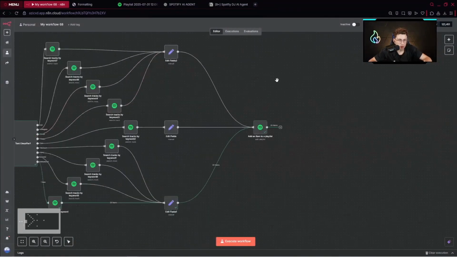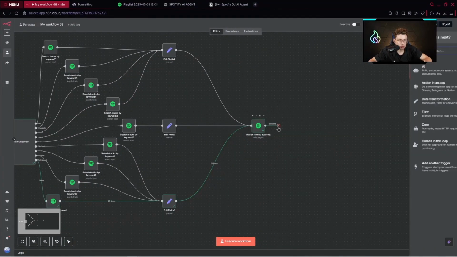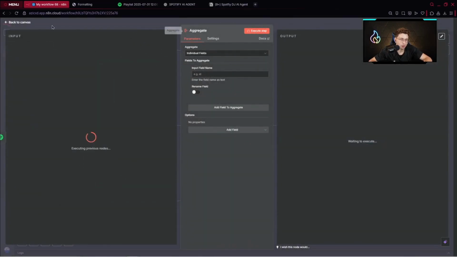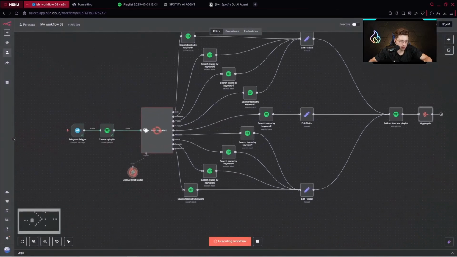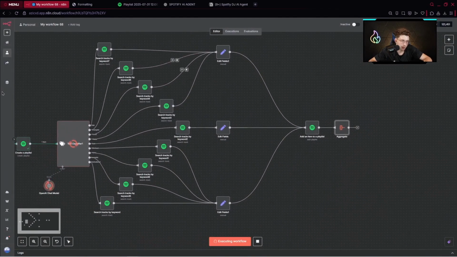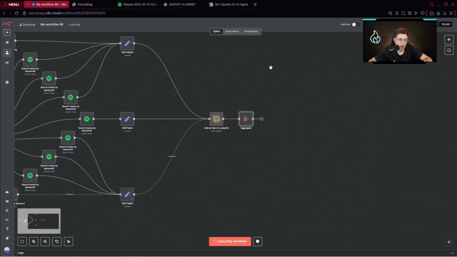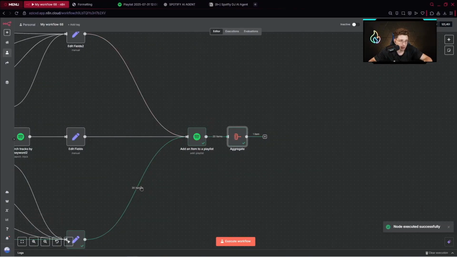Great. Right away, what we want to do is provide the aggregate node and simply leave it blank. Why? Because we then get only one item afterwards. Oops. Okay, it runs from the beginning. But what I wanted to say is, after we get 20 items, if we fed the Telegram node with 20 items, we would get 20 runs.